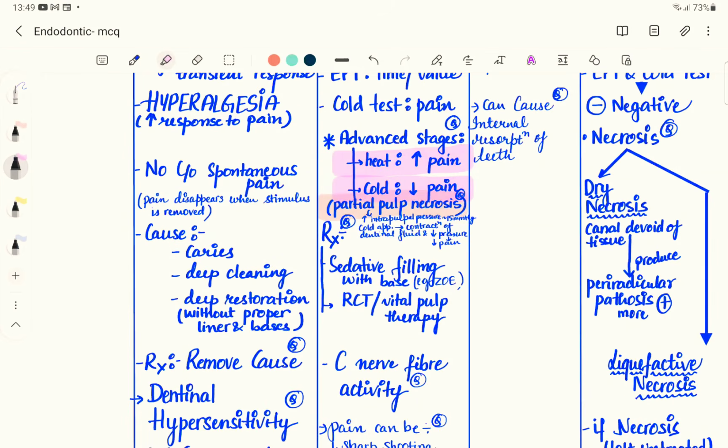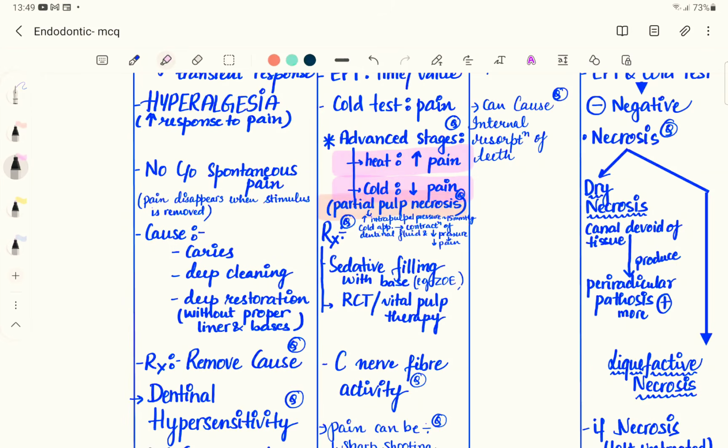As I've told you, normal intrapulpal pressure is 10 millimeters of mercury. But what if this pressure is increased from 10, say up to 15 millimeters of mercury? Then if the patient eats anything cold, there will be contraction of the dentinal fluid, and this contraction of the dentinal fluid will result in a decrease in the pressure.